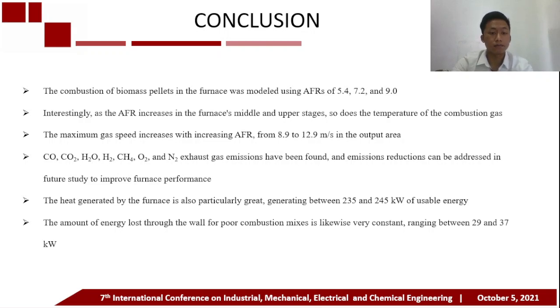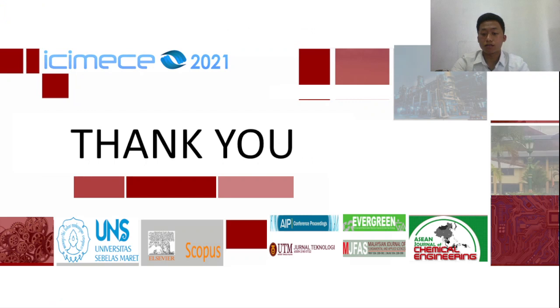The heat generated by the furnace is also particularly great, generating between 235 and 245 kilowatts of usable energy. The amount of energy lost through the wall for combustion mixes is likewise very constant, ranging between 29 and 37 kilowatts.